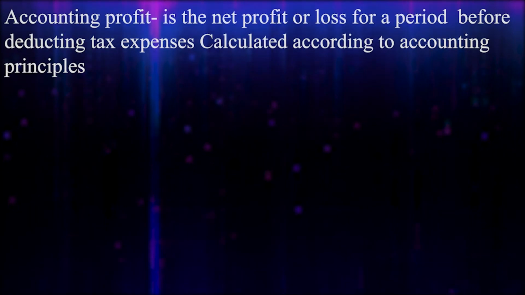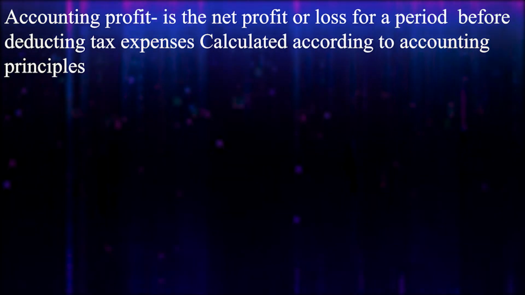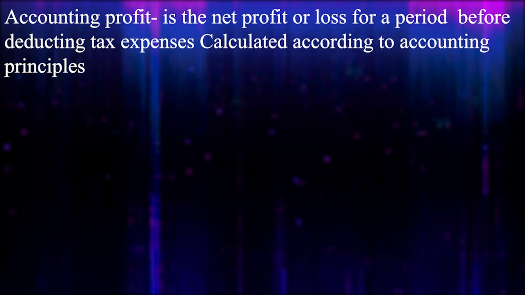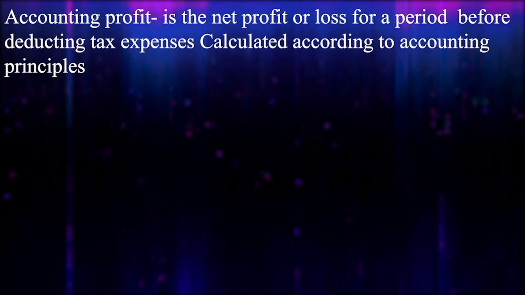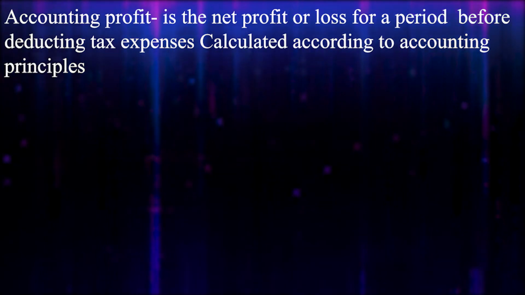Okay, now let's have a look at some definitions which are important for the standard. First one, accounting profit. Accounting profit is the net profit or loss for a period before deducting tax expense. Accounting profit is a company's total earnings calculated according to GAAP, that is generally accepted accounting principles.